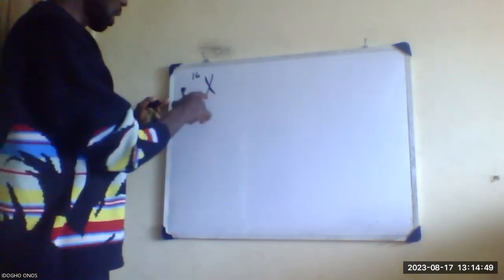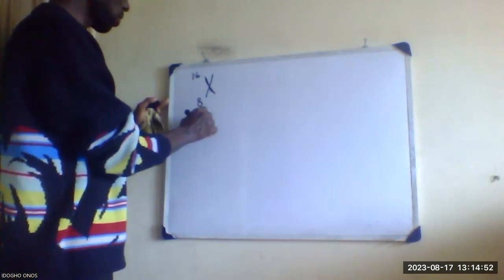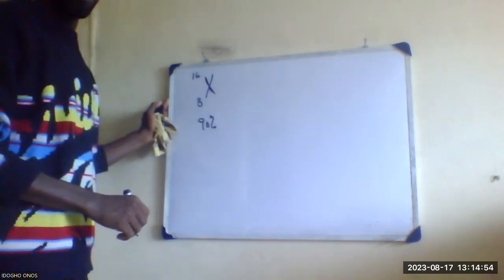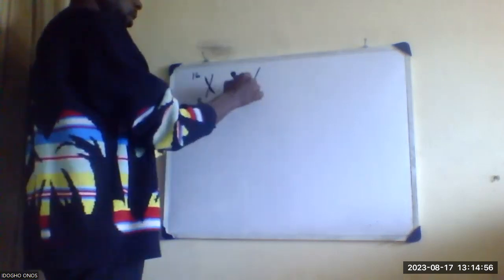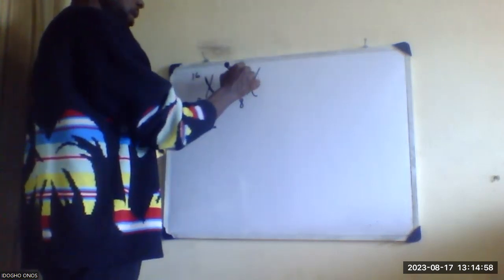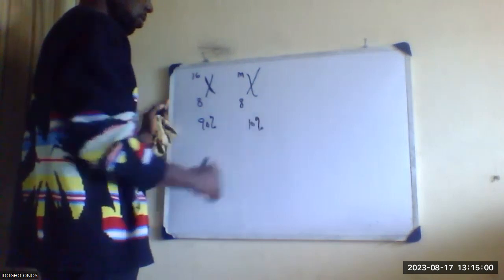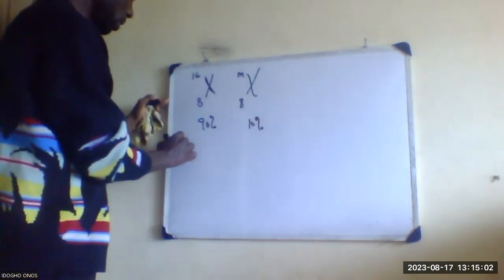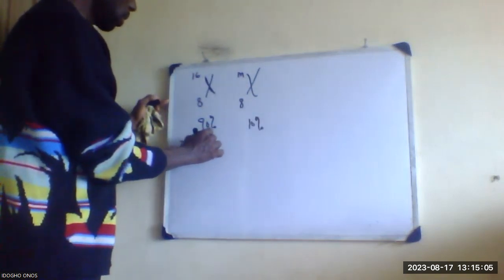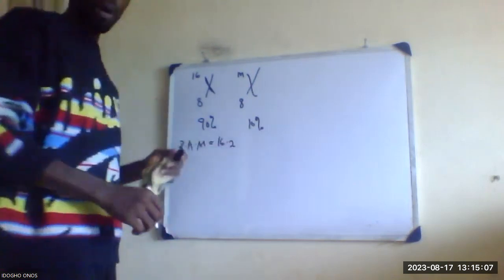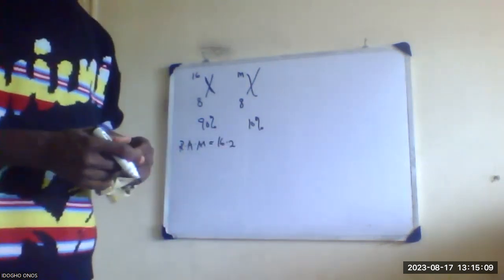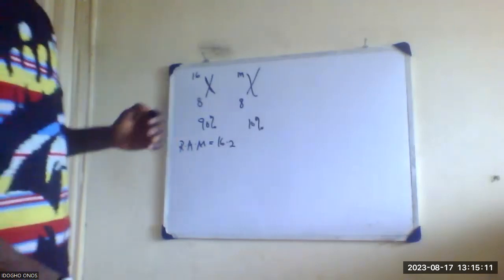Yes. Abundance of this one is 90%. And the second one is X with mass M, and abundance 10%. And we're given that the relative atomic mass is 16.2, right? Yes. Okay, so now we're asked to find the value of M.